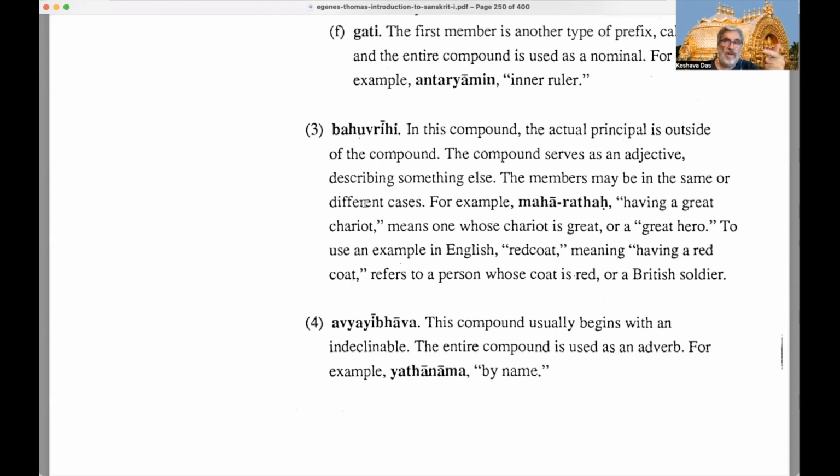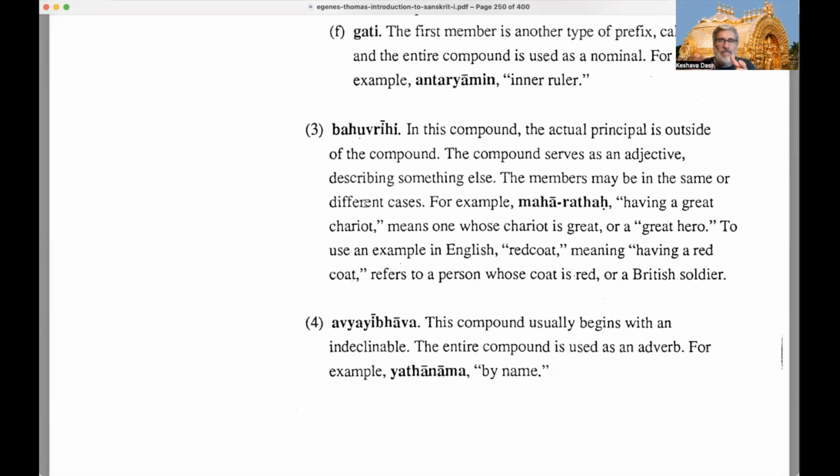There's a lot of different types of Tatpurusha compounds. And then we have Bahuvrihi, the third major type, because we've said in the beginning there's 4 major types. So what are the 4 major types? Dvandva, Tatpurusha, Bahuvrihi, and Avyayibhava, right? So Bahuvrihi actually means a lot of rice, and it doesn't really mean a lot of rice. What it means is a person who owns a lot of rice, right? So basically, if you have a Bahuvrihi, it shows you who is the person who owns a lot of rice, right?